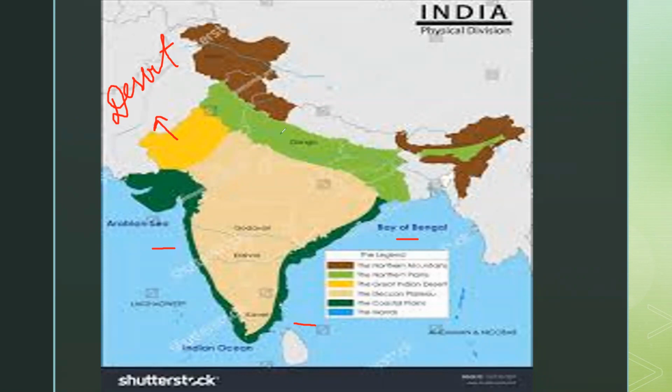This light green color, they are the northern plains. This is the northern plains which you can see present below the Himalayas. And which are the Himalayas? You must be knowing. The brownish color shaded portion is the Himalayas.